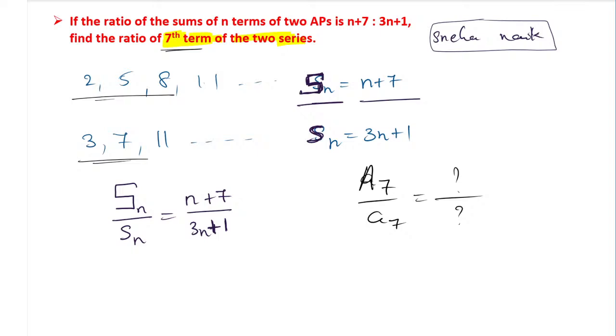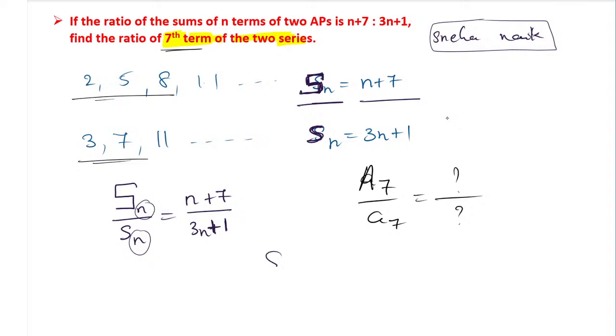Anyone? See, can you find the sum of the first term? Is it possible? My question, you understood? Whether it is possible to find the sum of the first term?